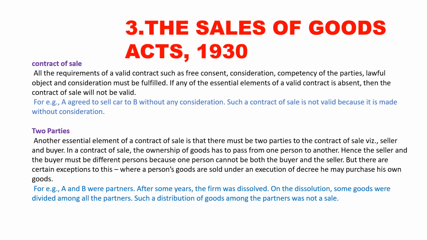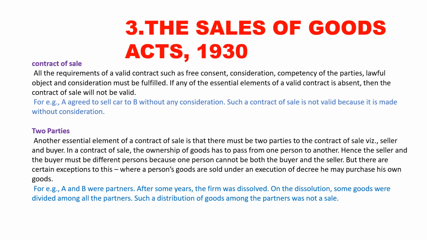So we repeat the sentence. All the requirements of a valid contract, such as free consent, consideration, competency of the parties, and lawful object, must be fulfilled. If any of the essential elements of a valid contract is absent, then the contract of sale will not be valid. Not valid means cancelled.